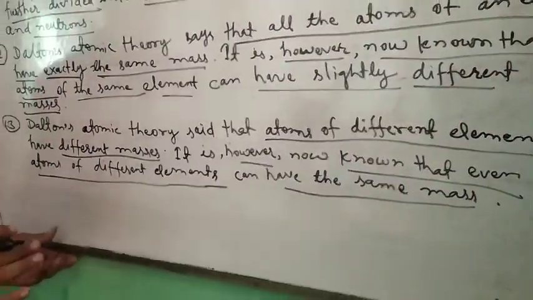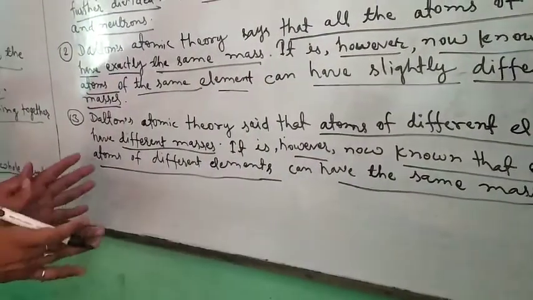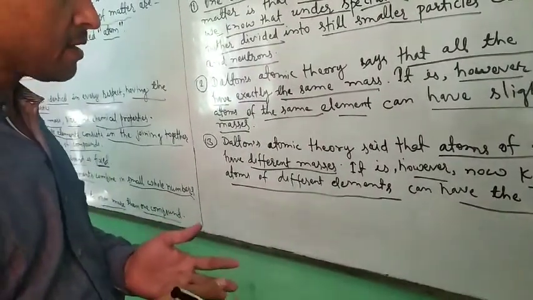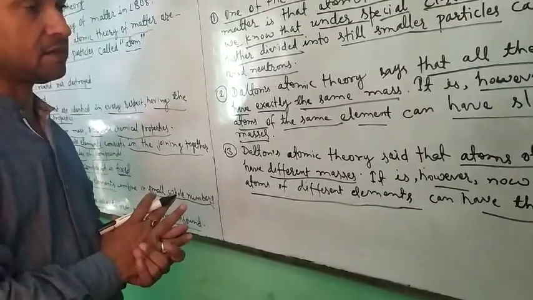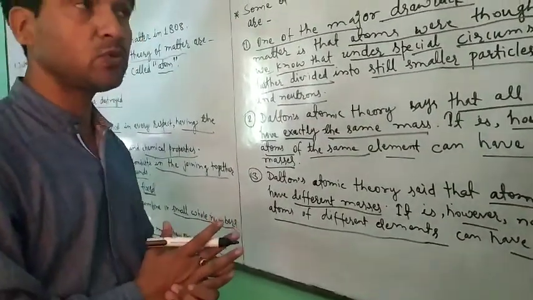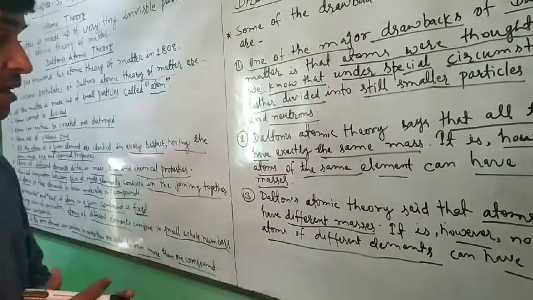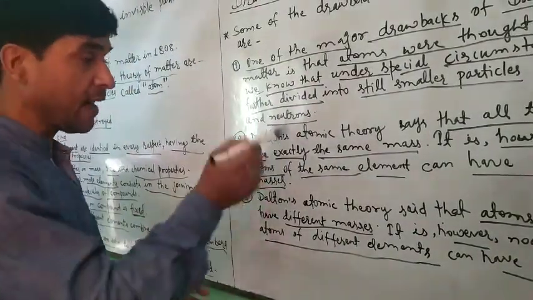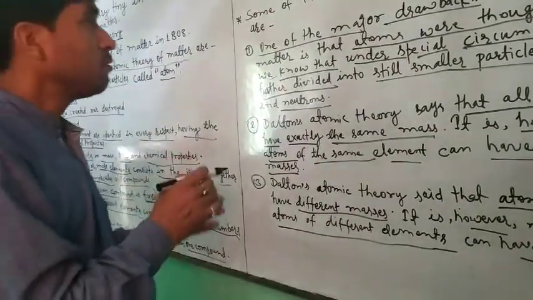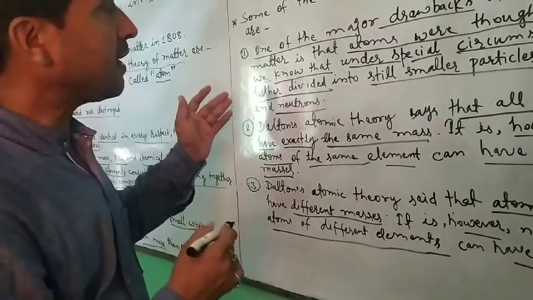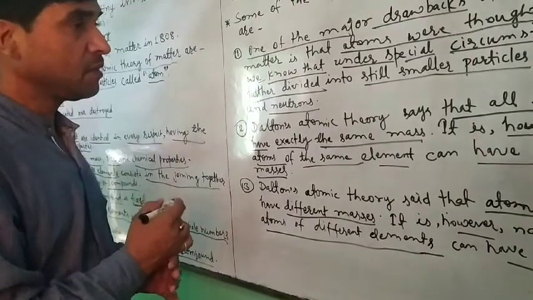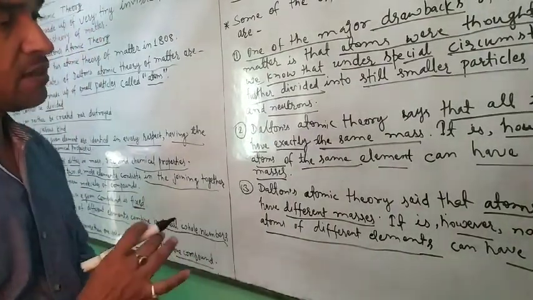For example, isobars argon 40 and calcium 40 have the same mass, but argon has atomic number 18 and calcium has atomic number 20. So we see that after the discovery of isotopes and isobars, some discrepancies were found in Dalton's atomic theory that were corrected by modern scientists.